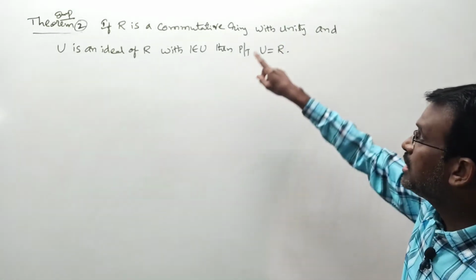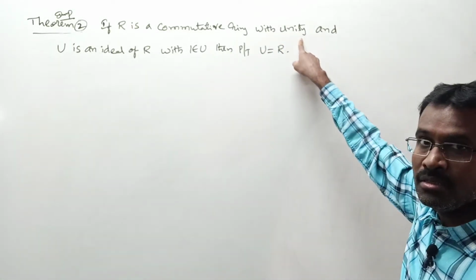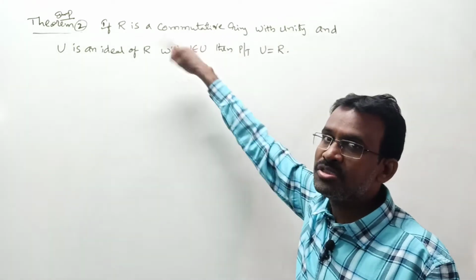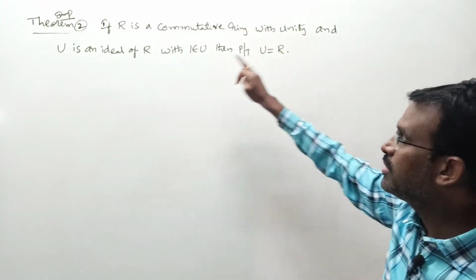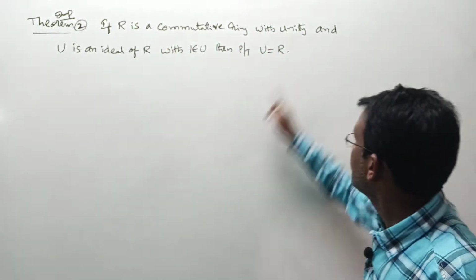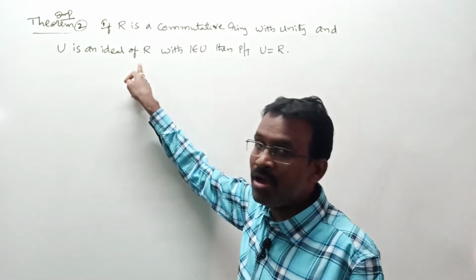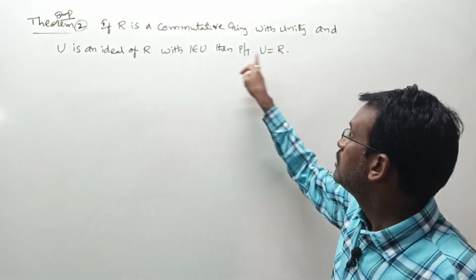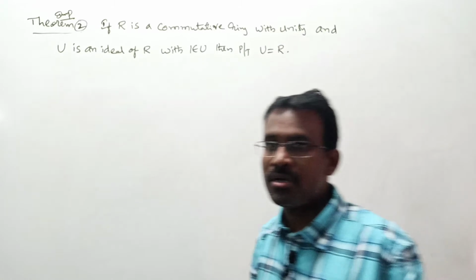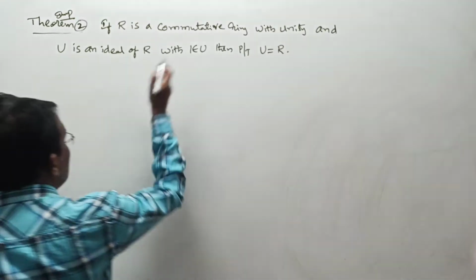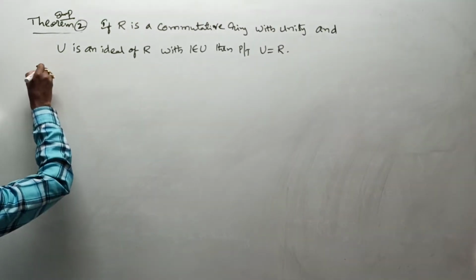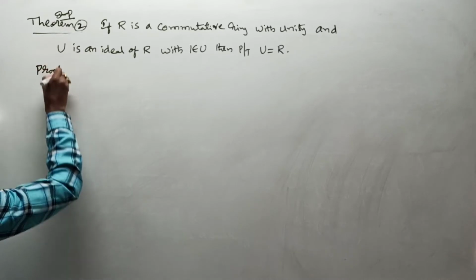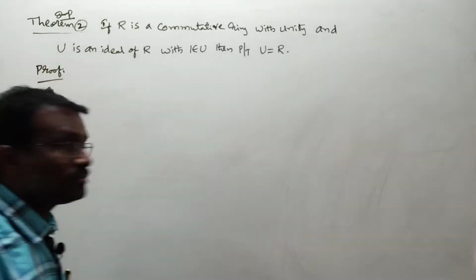If R is a commutative ring with unity, that unity is 1. 1 belongs to R is the unity internally. They are not giving it, but this 1 is the unity in R. And U is an ideal of R. With 1 belongs to U, then prove that U is equal to R. Have you understood the meaning of this property? It is a very simple thing.